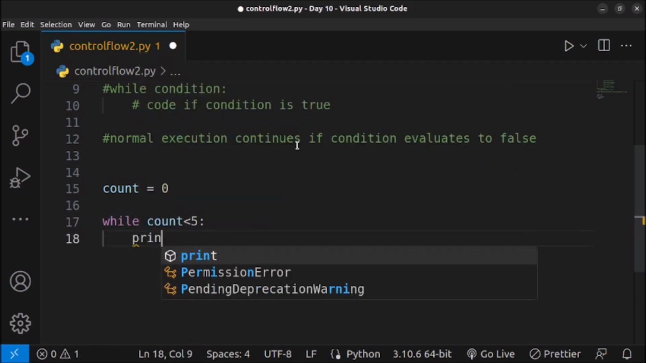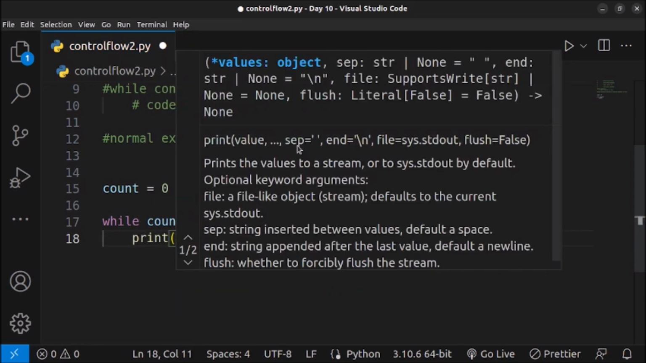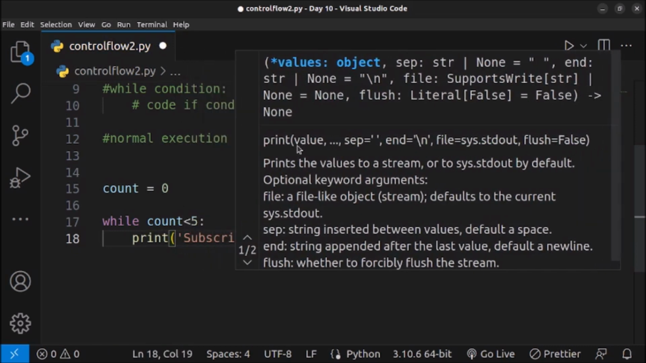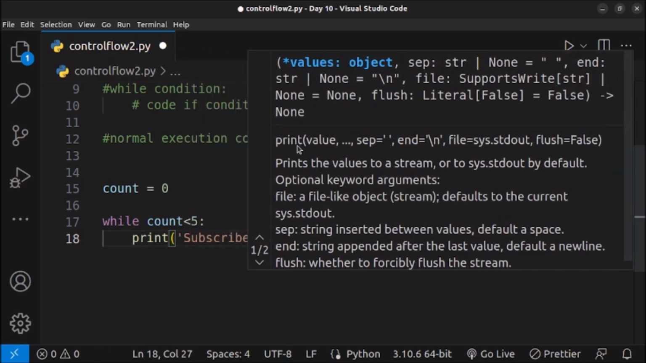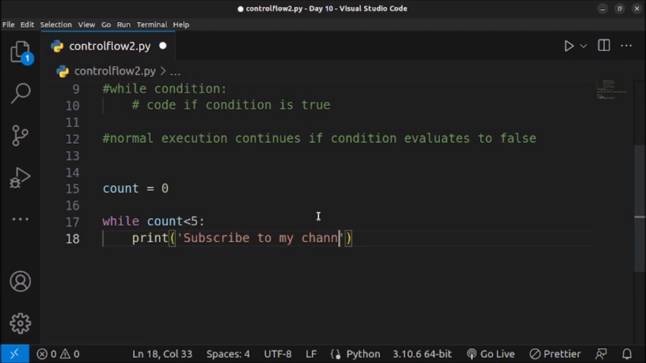Now whenever this condition is true, I want to print "subscribe to my channel". So I will print here "subscribe to my channel", and we will execute this code. But if you execute this code now, then your system will take up all the memory and it will freeze, because this code will never stop executing.